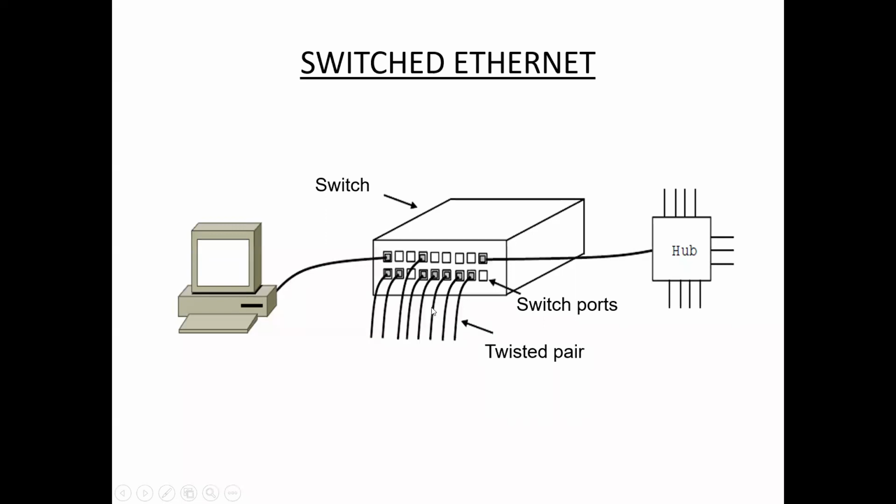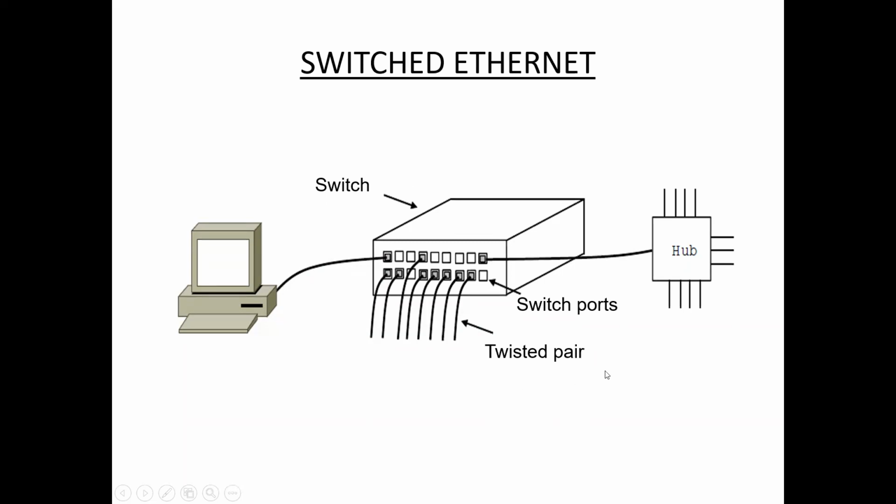See, here we are using this cable instead of this twisted pair cable. So switched Ethernet, this type of network requires a switch or hub. In this example we are using a switch.